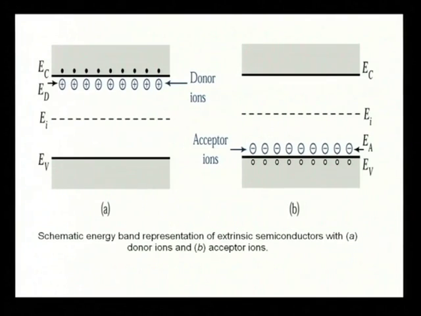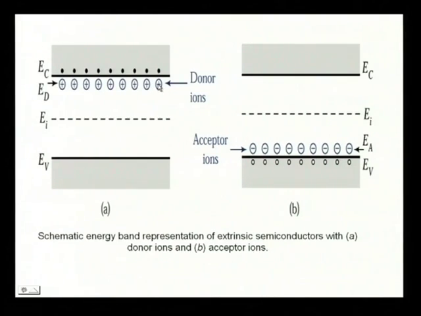Then after doping what will happen? After doping you see that here the circles have been marked with positive sign, that means they are positively charged ions.